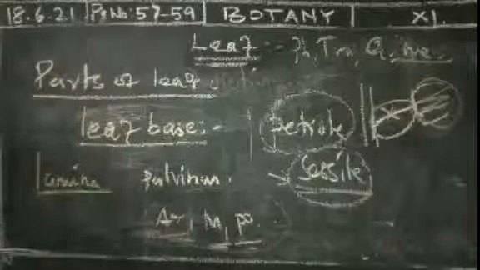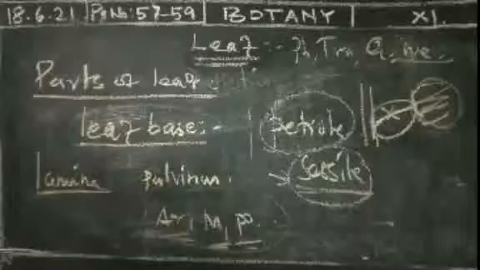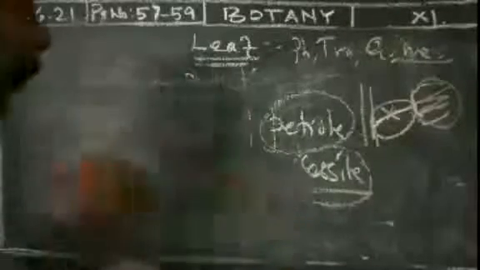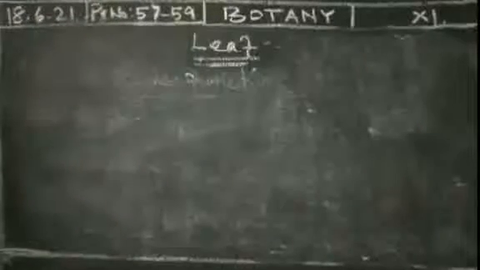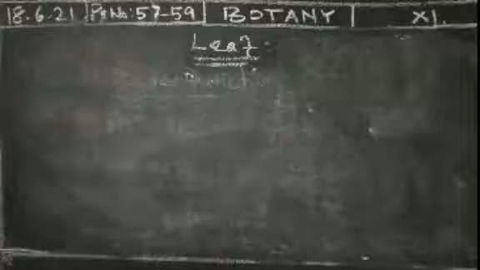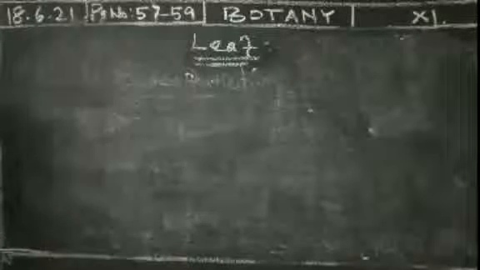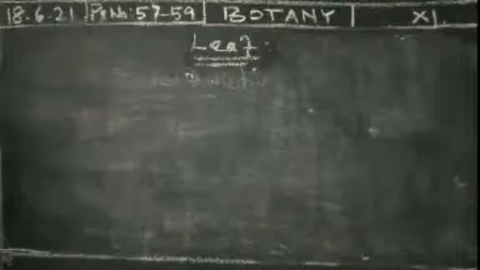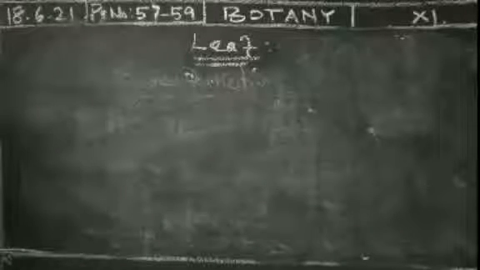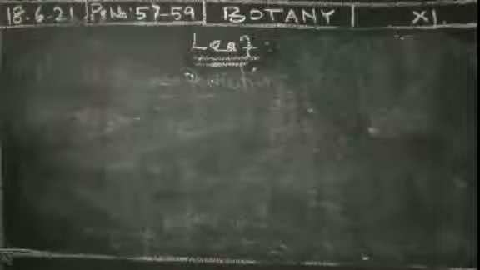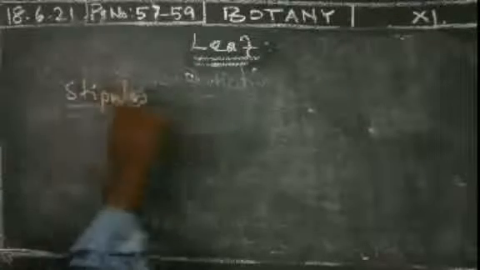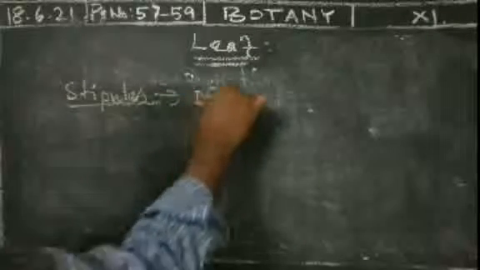Next we see the stipules. What are stipules? We have already studied them. There are three parts: the leaf base, which is the hypopodium; the petiole, which is the mesopodium; and the lamina, which is the epipodium. Then the stipules. Stipules are mostly present in dicot plants.